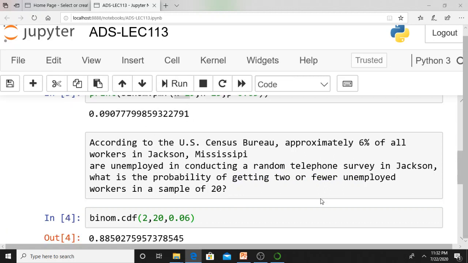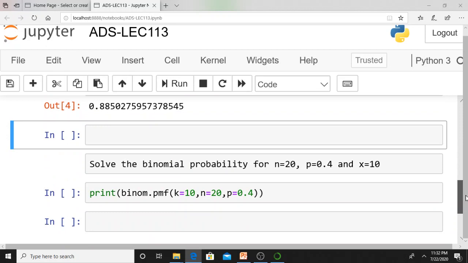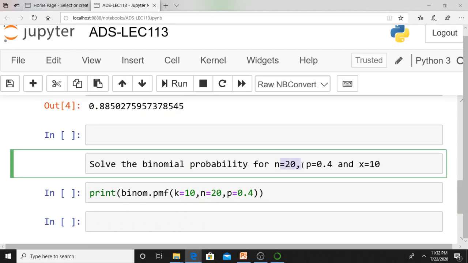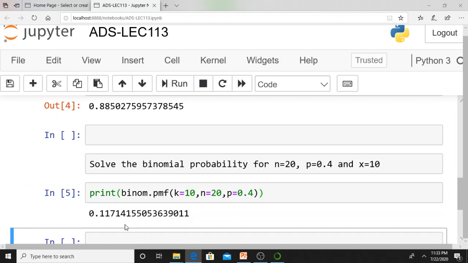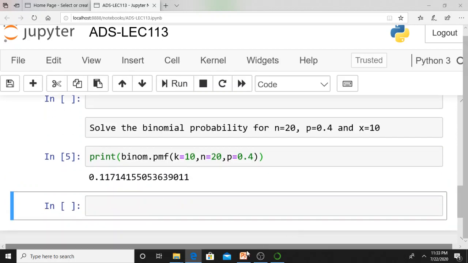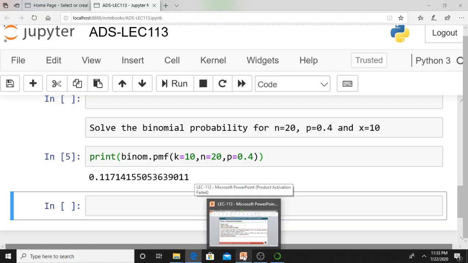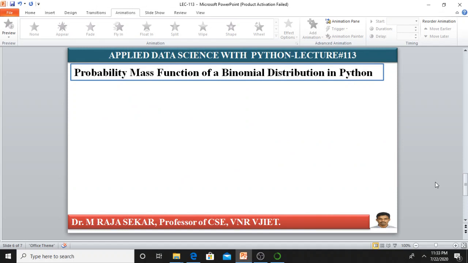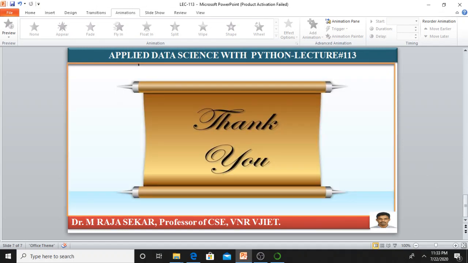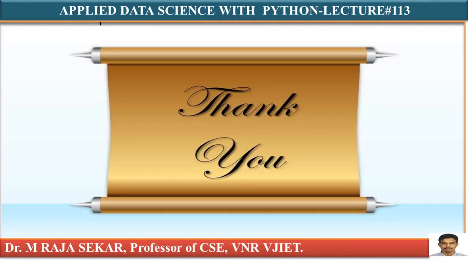Just let me run this code, you will get this particular probability, isn't it? Same thing here, n equal 20, number of trials 20, P is probability of success, x is 10. In the case of x, we are saying here k. In the case of PMF, we used to say k, that is essentially x. Just run this. This is not a new thing, just the same thing. You will get this particular probability. In this manner, you can make use of the Python programming language to solve different problems on binomial distribution. Just go through this lecture. If you have any difficulty, just leave a comment so that I will discuss. Thank you very much.